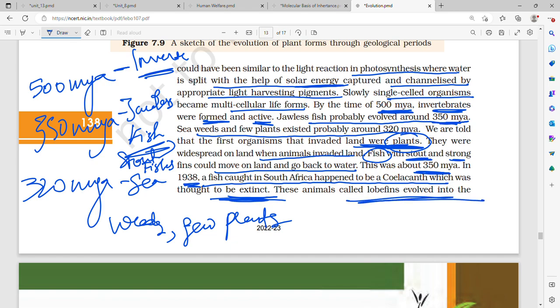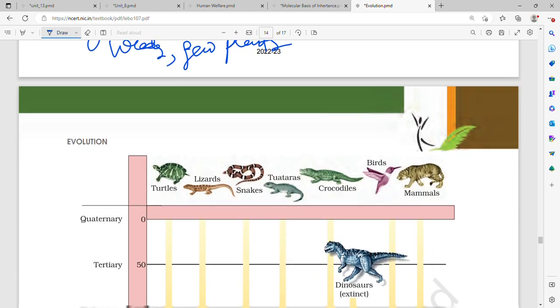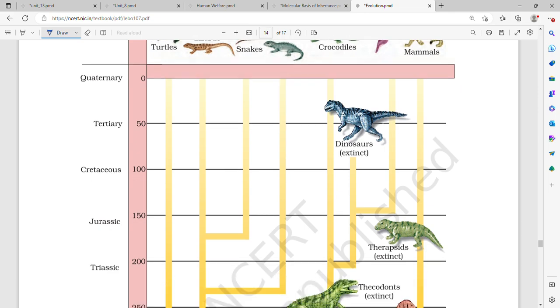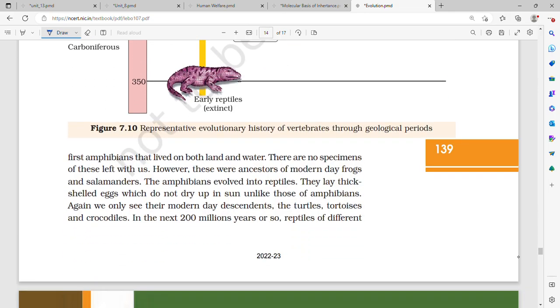These animals called lobe fins evolved into the first amphibians that lived on both land and water. There are no specimens of these left with us. However, these were ancestors of modern day frogs and salamanders.